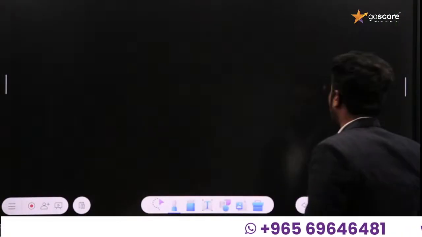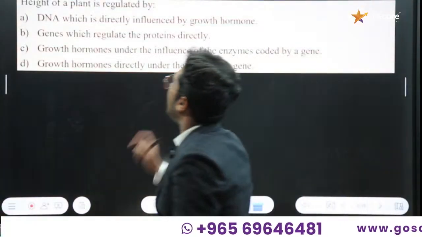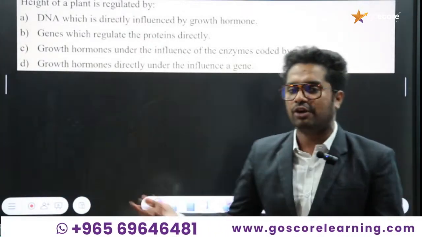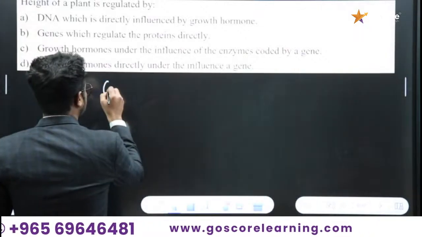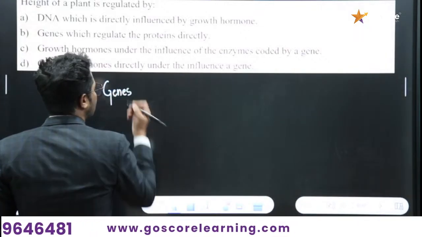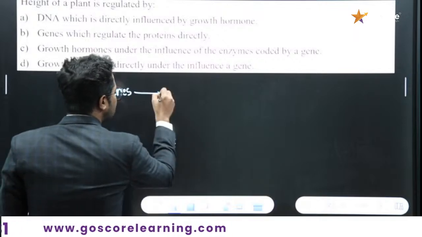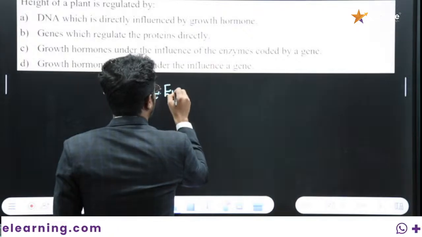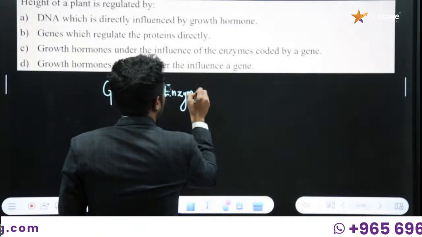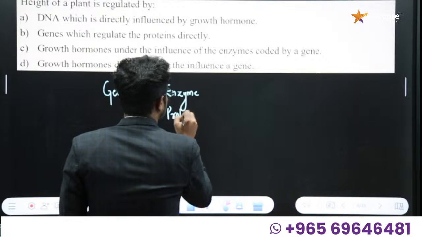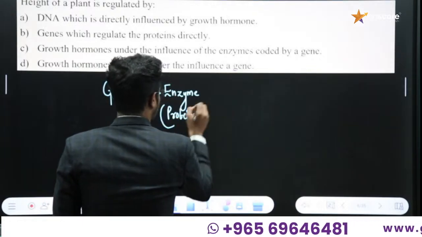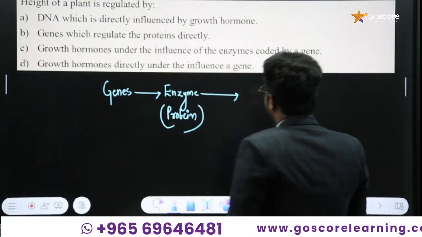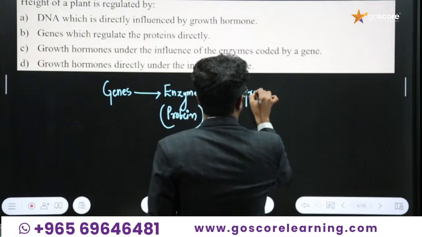Here we are going to deal with the next question. Height of a plant is regulated by, okay, in every organism, whether human body, animal body or plant body, there is the association of genes. Genes are called the unit of heredity. Genes code for and synthesize particular enzyme molecules, otherwise we can call it the synthesis of protein molecules. This protein molecule or enzyme will be directly or indirectly involved in growth hormones itself.